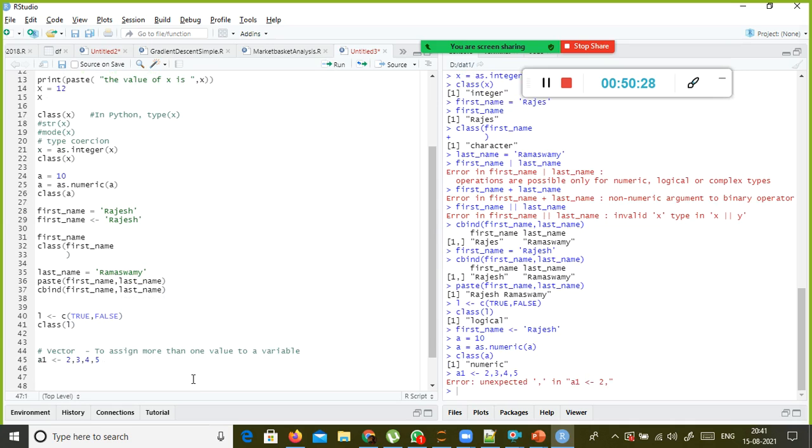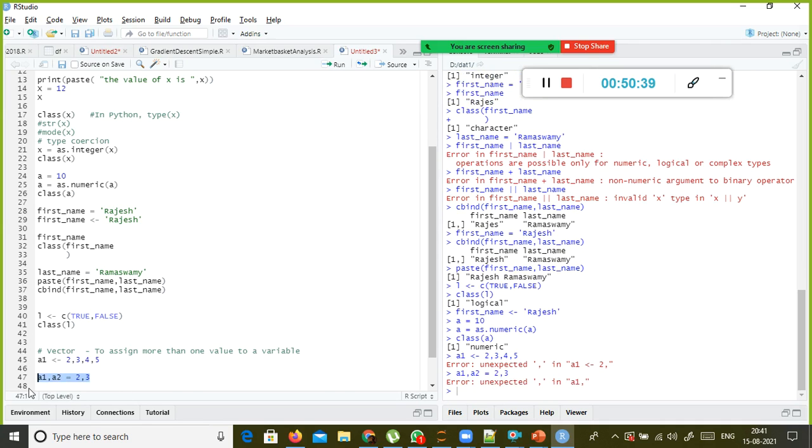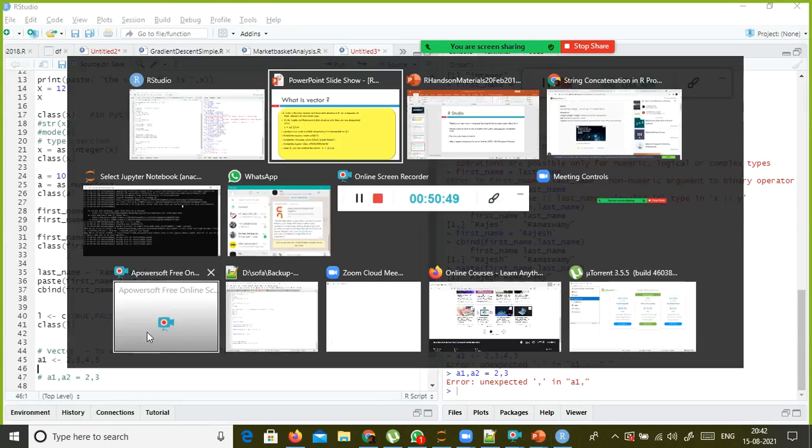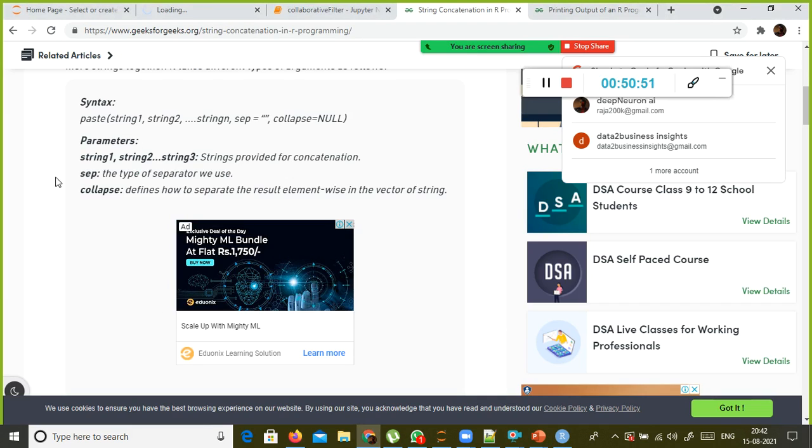And also in R, in a single line, you cannot assign multiple values to multiple variables in one go. It is not possible here, whereas it is possible in Python. So can someone tell me, in Python, can we assign multiple values to a single variable?